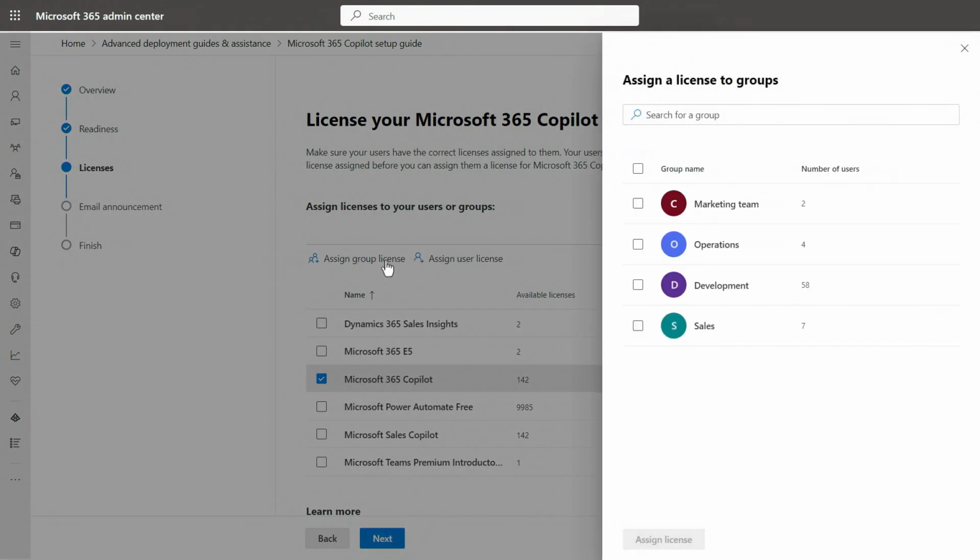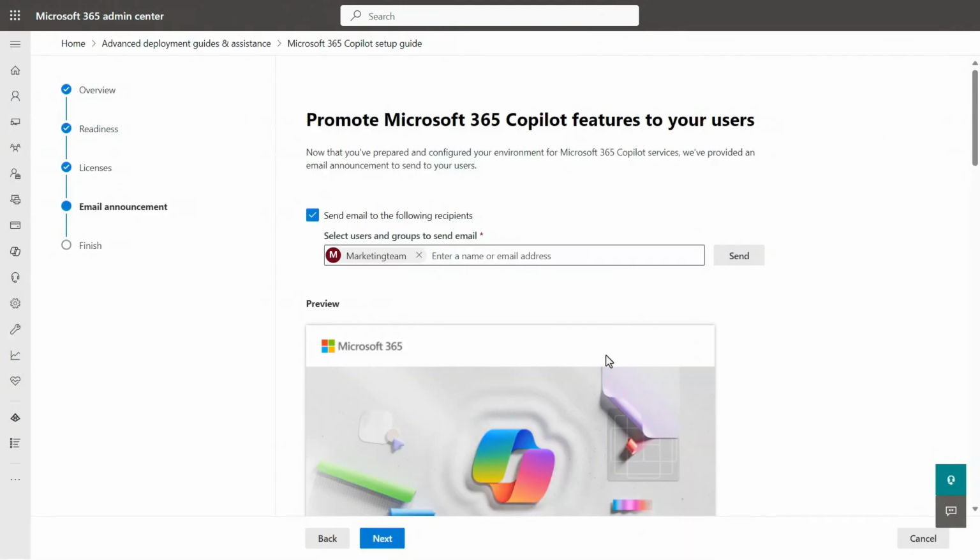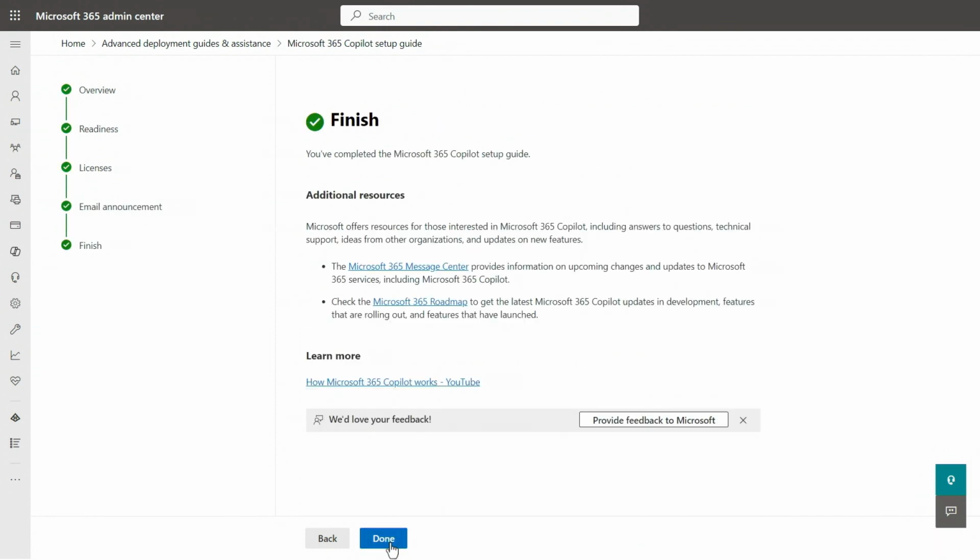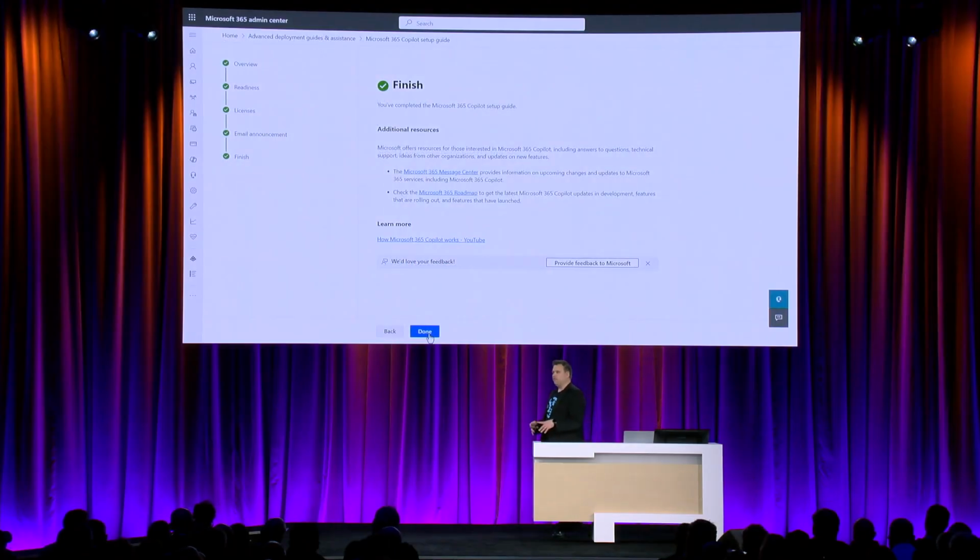Then you can license users by group or by individual user. So here I'm selecting, for example, the marketing team, and that way those users will get licenses for Copilot for Microsoft 365. Once you've done that, you can control the communications out to the users you've selected. By default, we'll write you an email that you can modify, and you can also choose to send it to additional people in addition to the ones you just licensed through the setup guide. And that's it. Once you've configured the prerequisites and set everything up from the Copilot setup guide, you've got everything in place to have the different experiences light up for your users, and that will happen automatically as we provision those services on the back end.